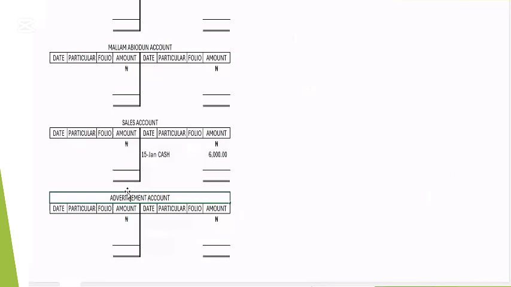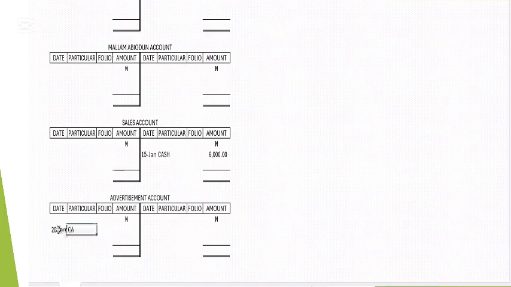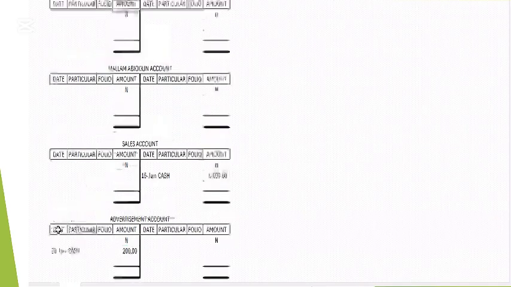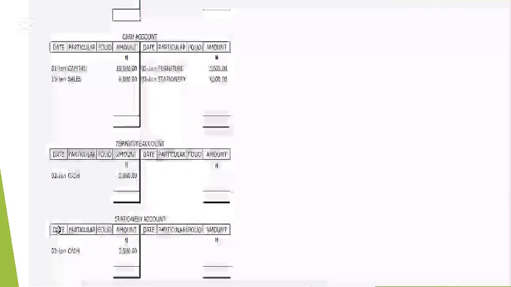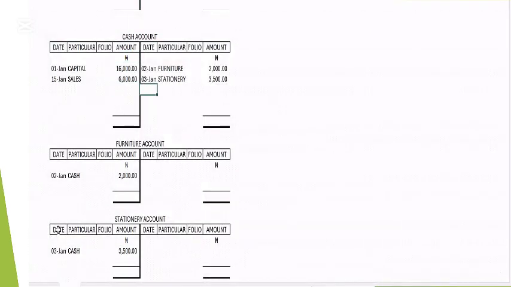So on the 20th, you have your 20th of 1. You say what? Cash. How much? 200. So we have a cash account before. Let's go to the cash account and complete the debiting principle, which is on the 20th. What will appear is adverts. Advertisement, how much? 200. So that one is completed.